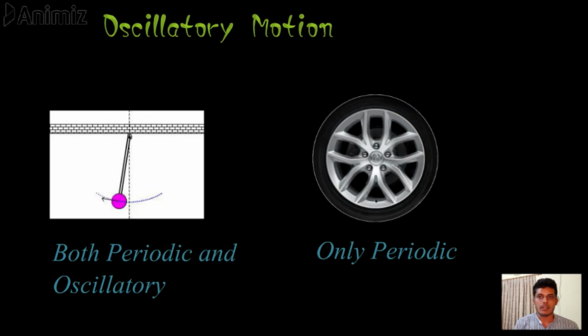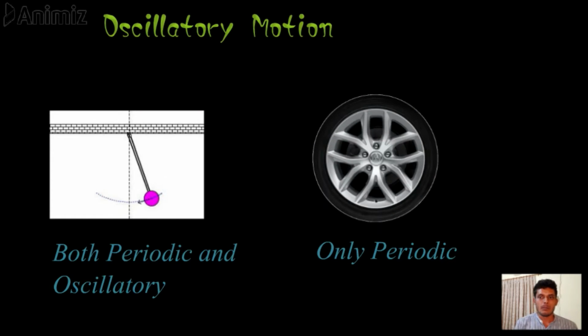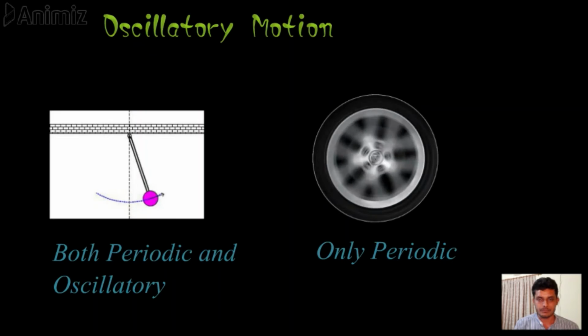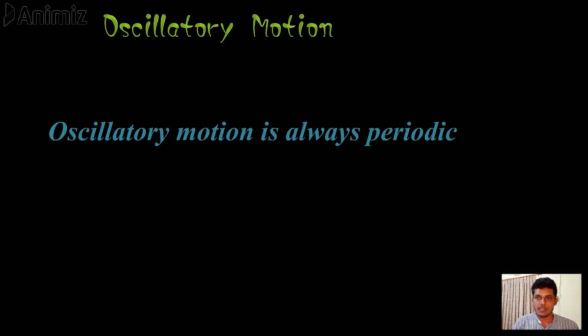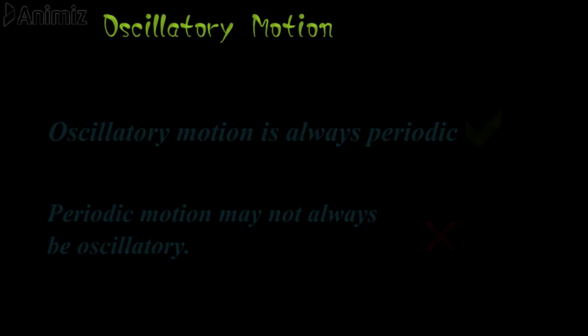It is to be noted that the motion of a pendulum is both oscillatory and periodic, but motion of wheel of a car is only periodic because the wheel rotates in a circular motion. There is an important conclusion that we can make out from here, that oscillatory motion is always a periodic motion, but the opposite of this statement need not be true. So far we have discussed periodic motion and oscillatory motion.